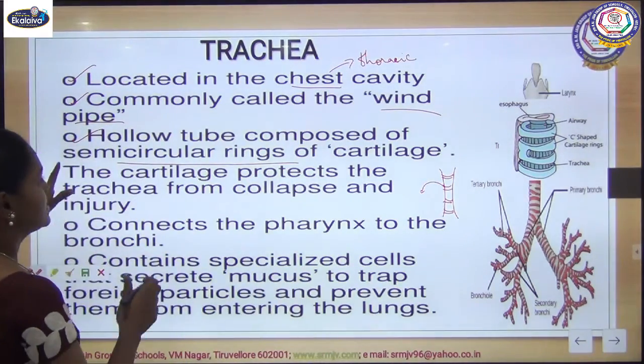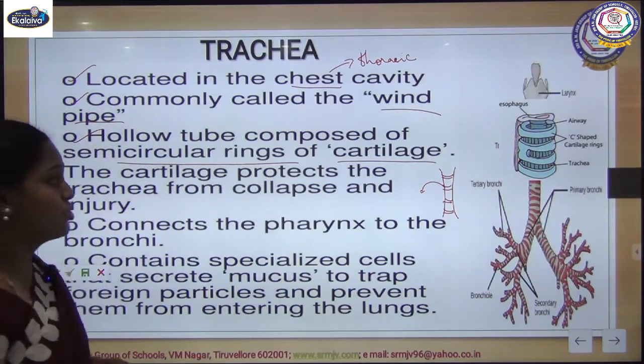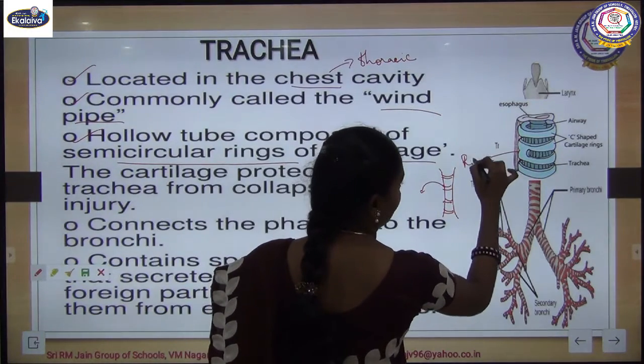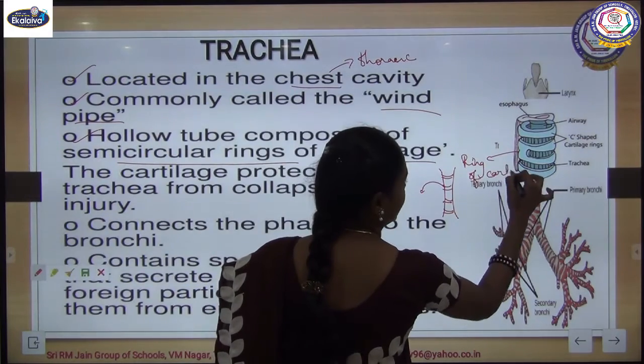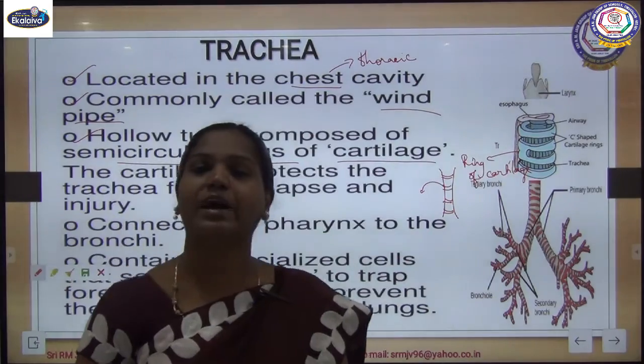Since they are made up of cartilage, we call them rings of cartilage. What is the importance of these rings of cartilage? Already in 10th standard you have learnt about this. What is their importance?